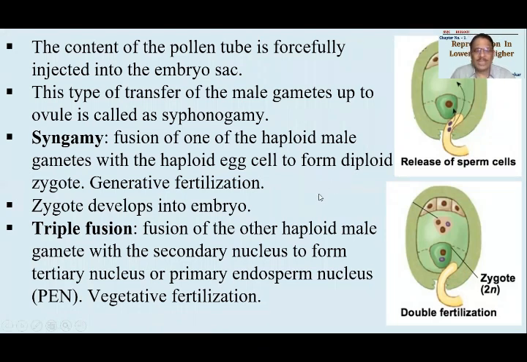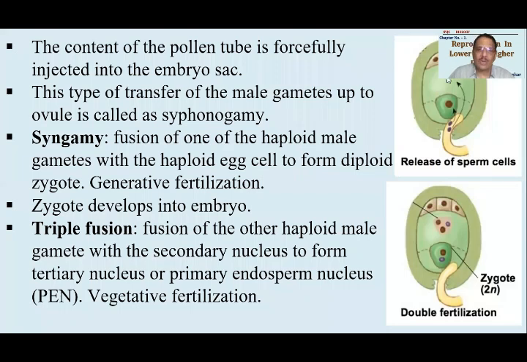Then triple fusion is the next event. Why triple fusion? Triple का मतलब होता है 3 times. Okay. There is a secondary nucleus present in the embryo sac. This is secondary nucleus. It is diploid. Okay. Just try to recall whatever we studied last time. One nucleus from chalazal end, one nucleus from micropylar end come to the center and fuse. Each nucleus coming from chalazal end and micropylar end is haploid in nature. These nuclei will fuse so as to form a diploid nucleus.